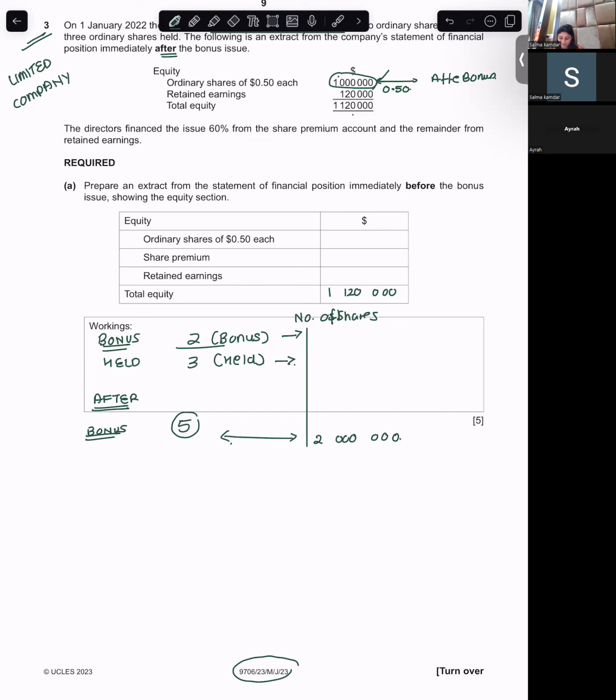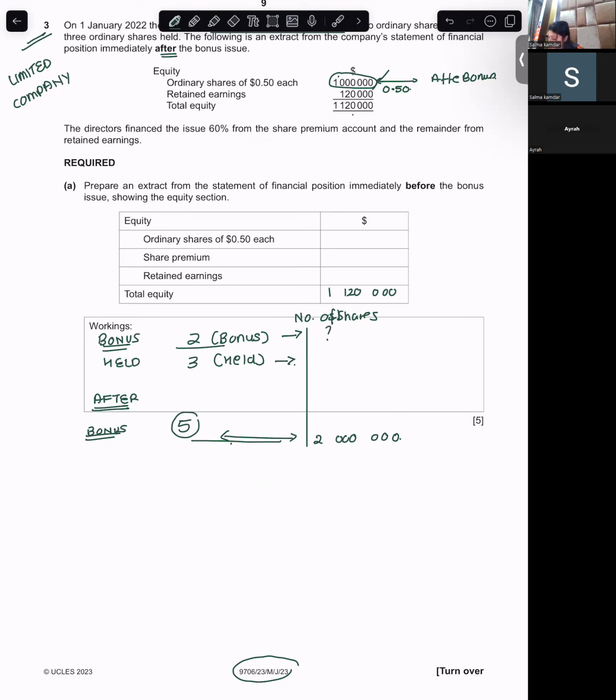So you want to know the number of bonus shares, right? 5 represents the number of shares after bonus. So 2 is representing bonus.